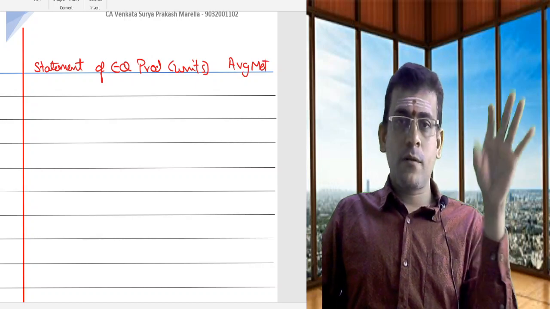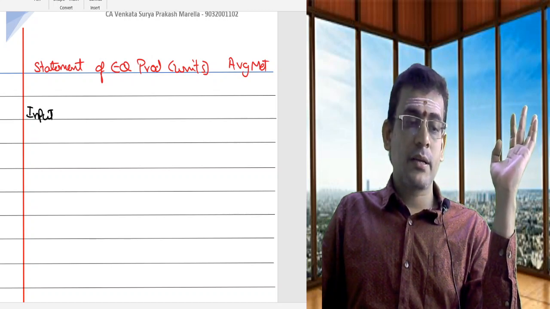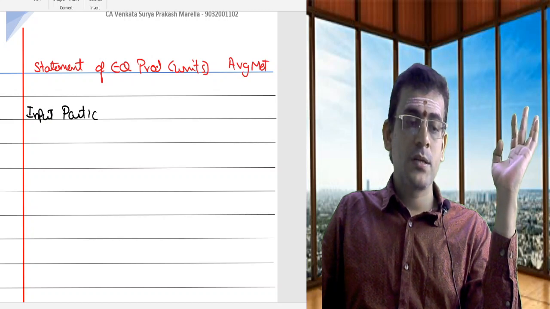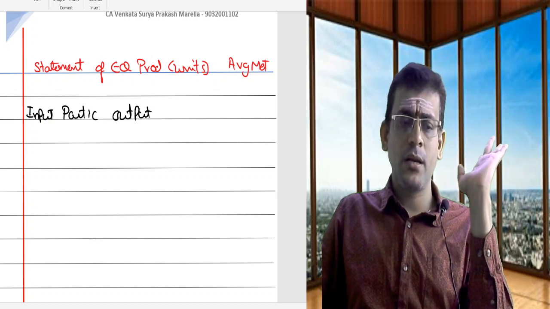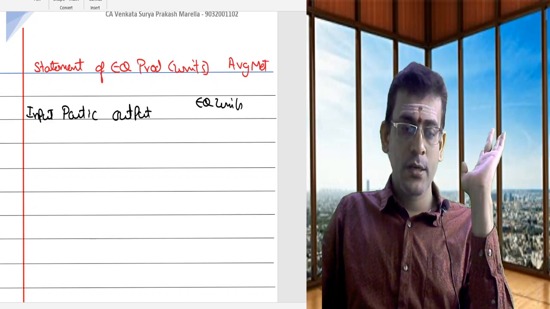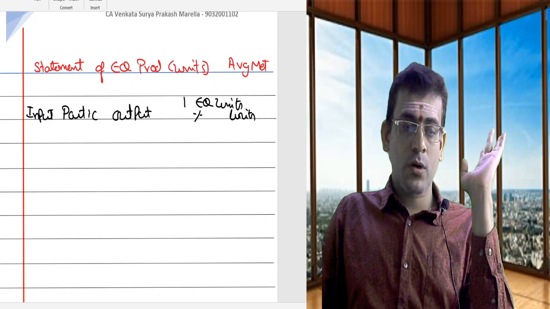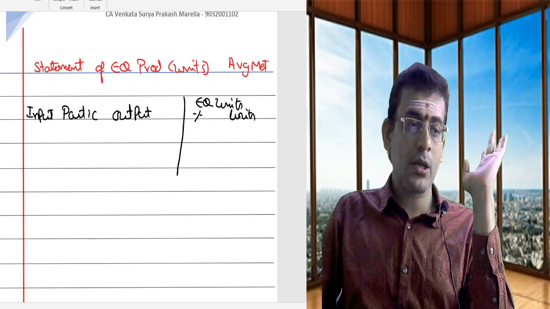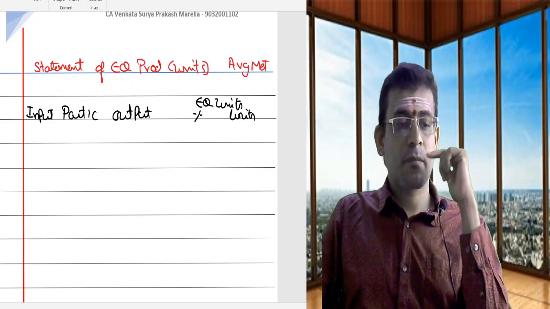The format of the statement will not change. Always the first column will be our input. The second column will be our particulars. The third column will be our output. And in the present problem, I am having only one thing, which is the material, so I did not consider all the columns there. Let me call this equivalent units. In that, let me take percentage and units. So that's the basic proforma for your equivalent production.